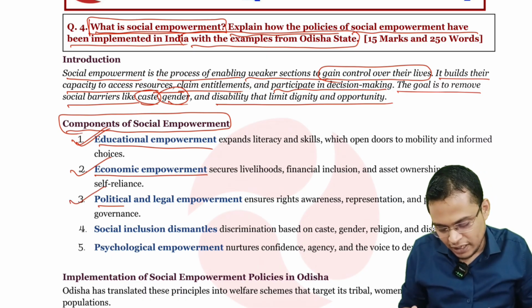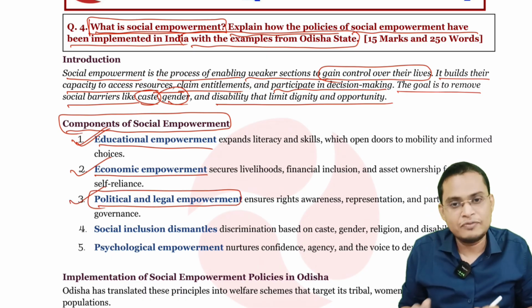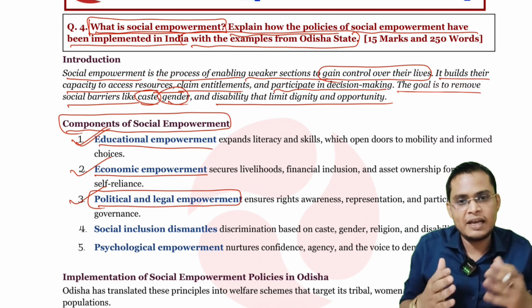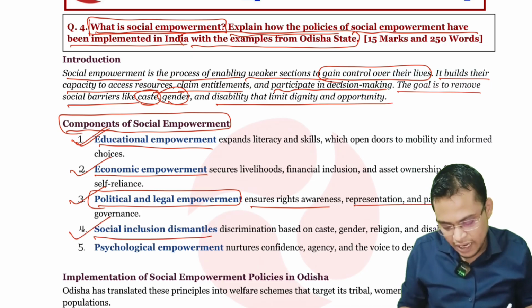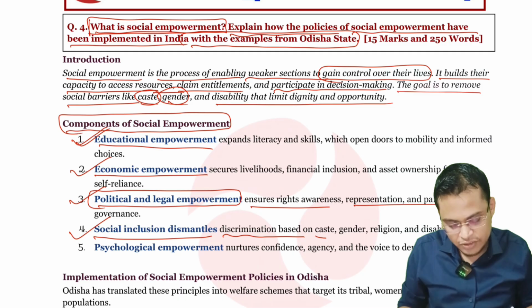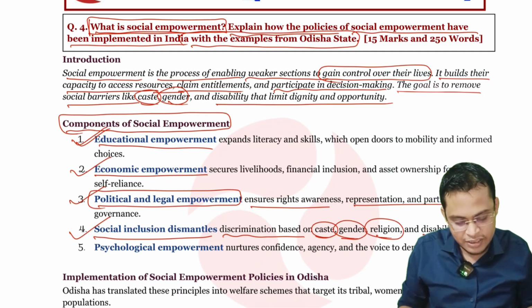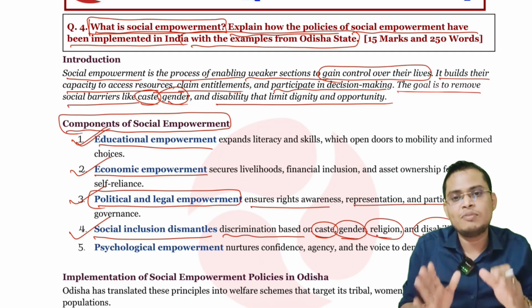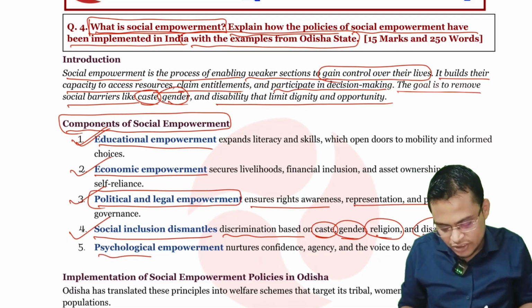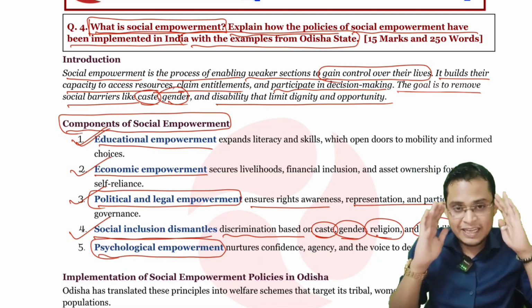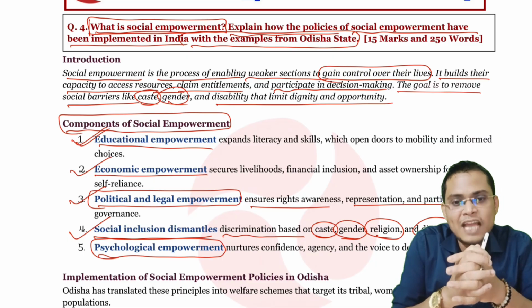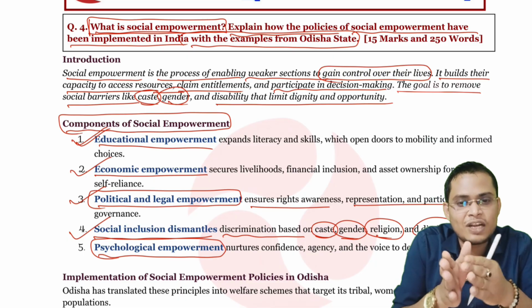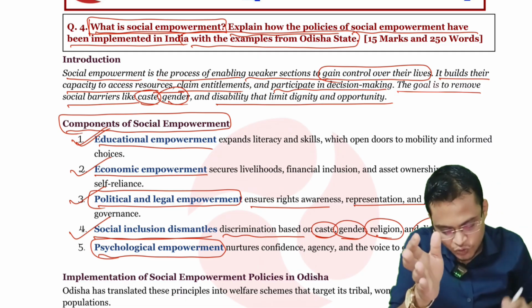Next is political and legal empowerment. For example, if people are elected as MLA, MP and minister, definitely they will get good opportunity for their empowerment. Next is social inclusion and dismantling discrimination. Discrimination based on caste, gender, religion and disability, we have to remove that and provide good opportunity to them. Next is psychological empowerment, where we have to remove the thinking of self-helplessness. People think they are helpless and do not have the power to do their own work, so we have to remove that.